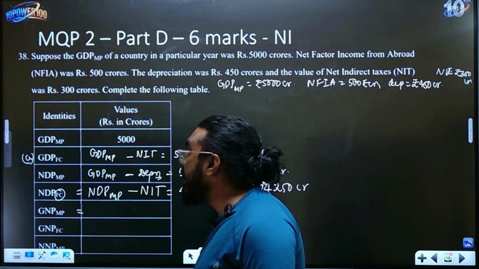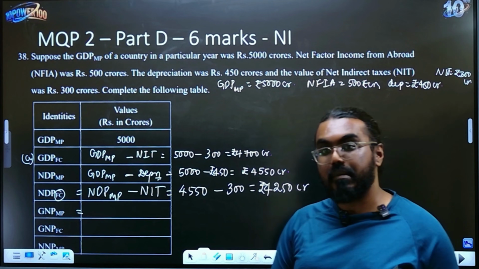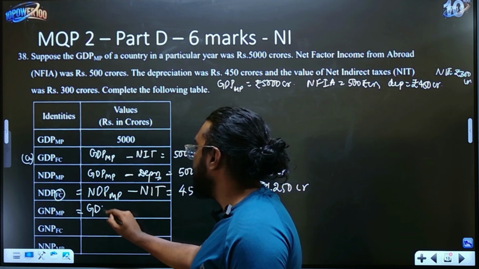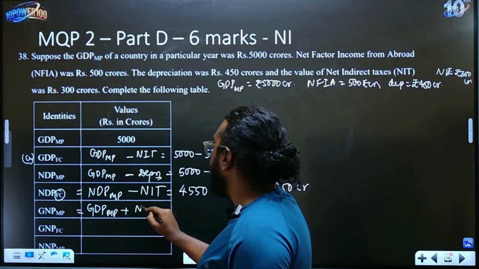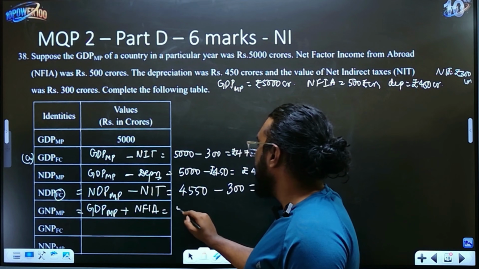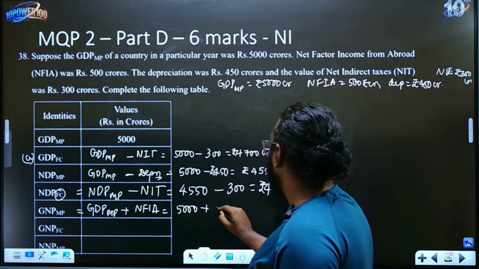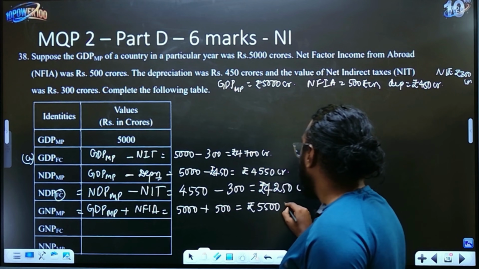GNP at market price. This is the question where I said when it is GNP at market price, remember it will always be addition. So GDP at market price plus net factor income from abroad. So what is GDP at market price? It is 5,000. What is net factor income from abroad? It is 500. So it is nothing but rupees 5,500 crores.